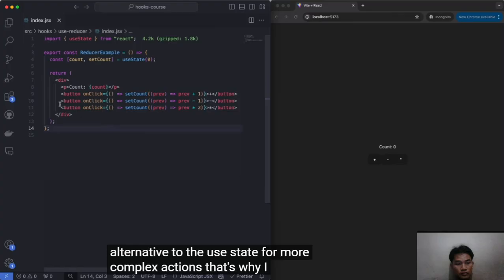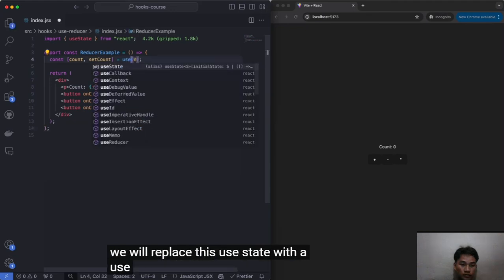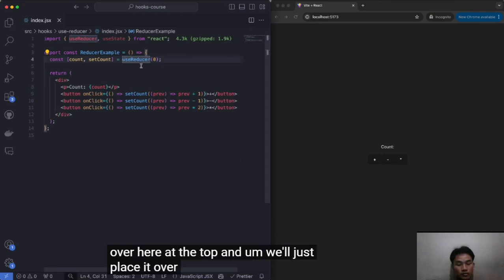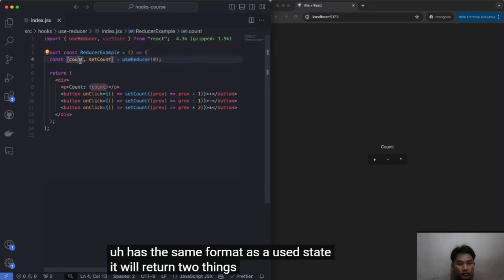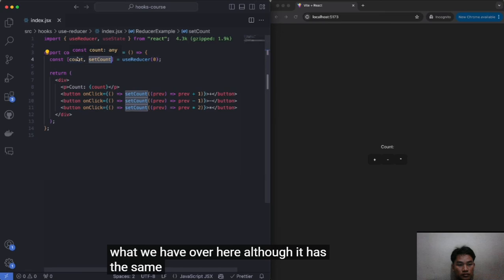Well, the simplest way to do that is, first of all, we'll replace this useState with a useReducer. It will automatically import over here at the top, and we'll just place it over here. Now, the useReducer has the same format as a useState. It will return two things, but the two things that it returns are different from what we have over here, although it has the same logic behind it.